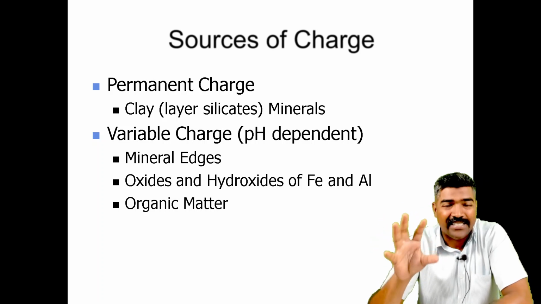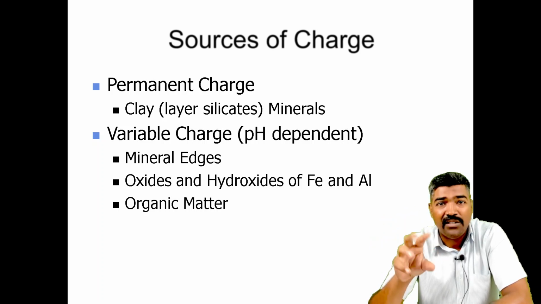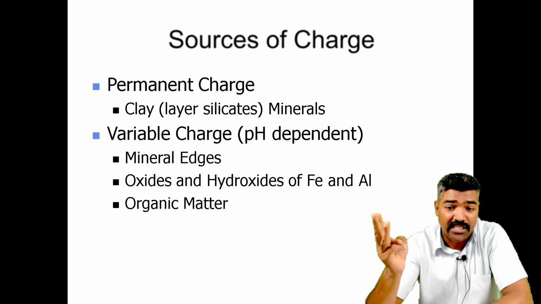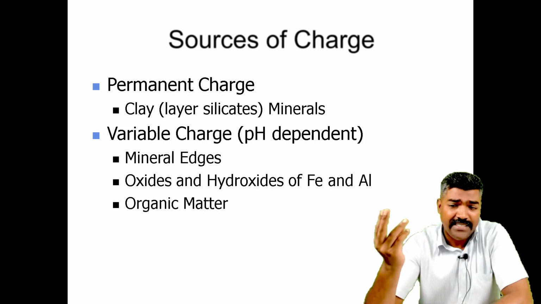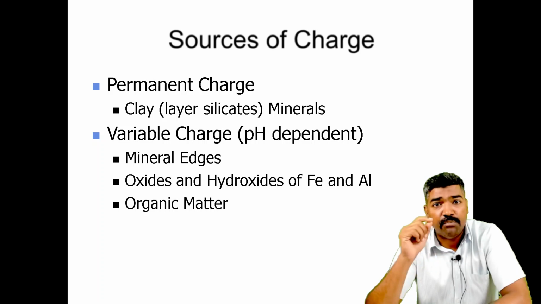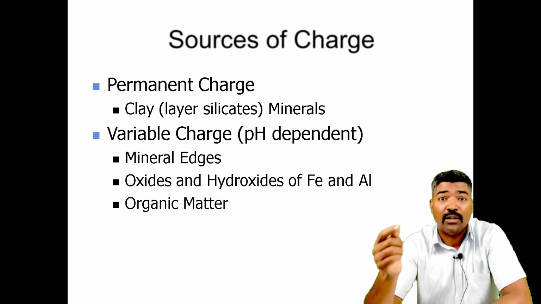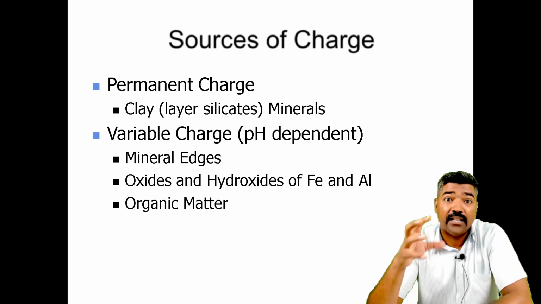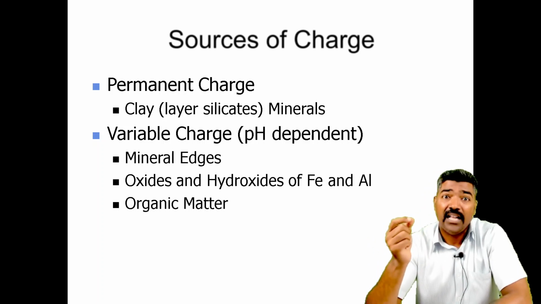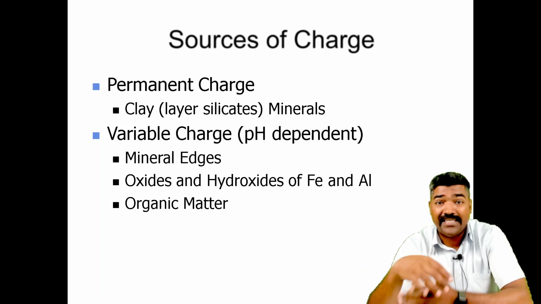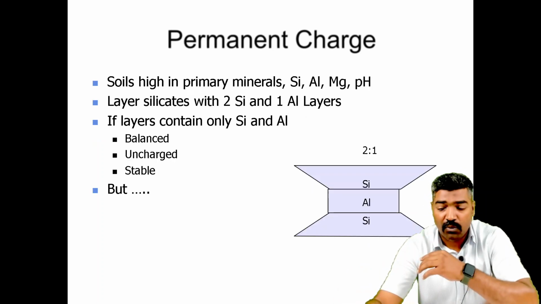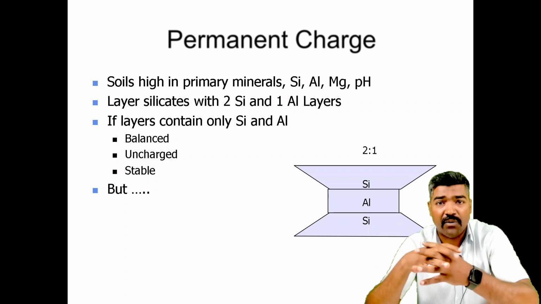In soil chemistry, what is very important? pH. Now we can see the mineral edges, oxides, and hydroxides of Fe and Al, the different minerals and chemicals involved in soil matter, which are sources of charge. And last is organic matter. Now you can see there are different charges: one is the permanent charge and one is the temporary charge.